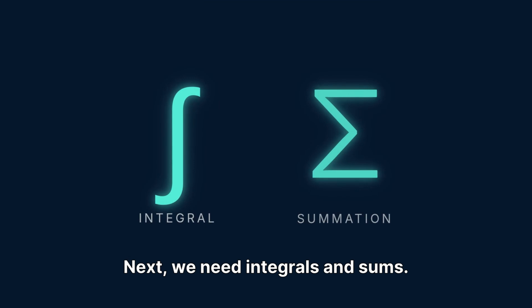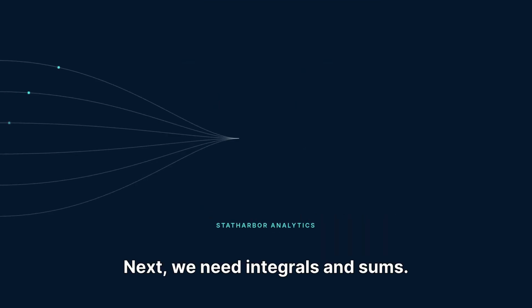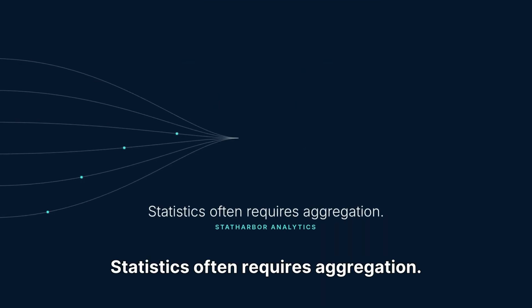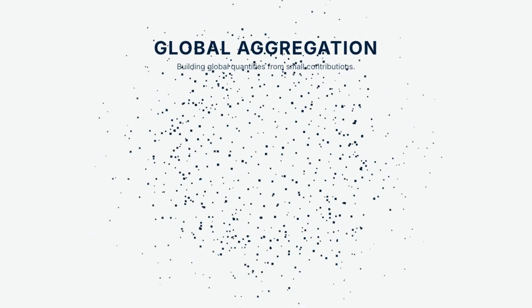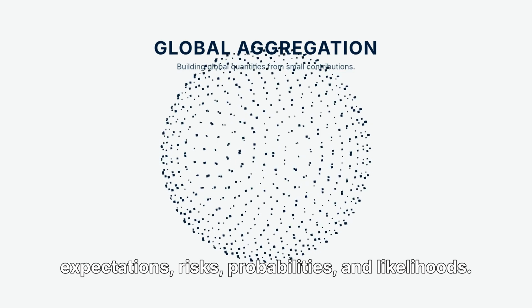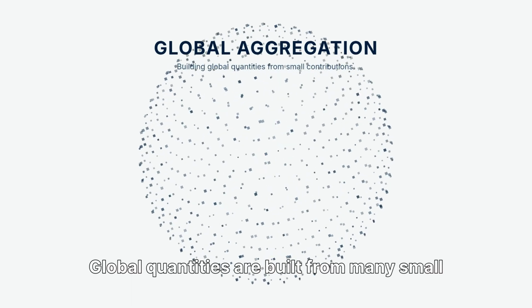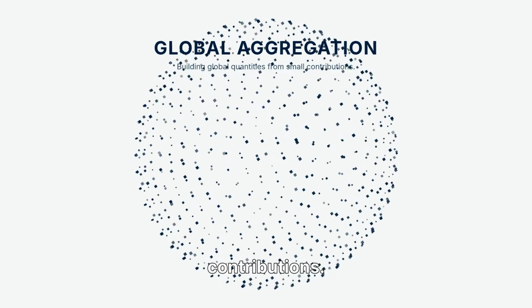Next, we need integrals and sums. Statistics often requires aggregation. We combine many possible outcomes to define expectations, risks, probabilities, and likelihoods. Global quantities are built from many small contributions.